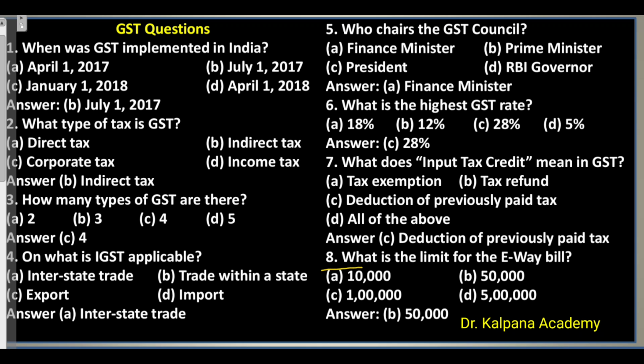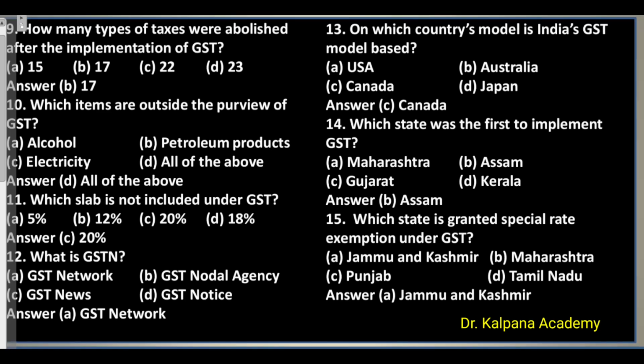Question 8. What is the limit for the e-way bill? A. 10,000 रुपए. B. 50,000 रुपए. C. 1 लाख रुपए. D. 5 लाख रुपए. Answer. B. 50,000 रुपए. Question 9. How many types of taxes were abolished after the implementation of GST? A. 15.